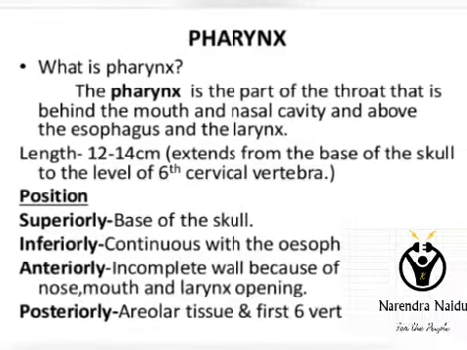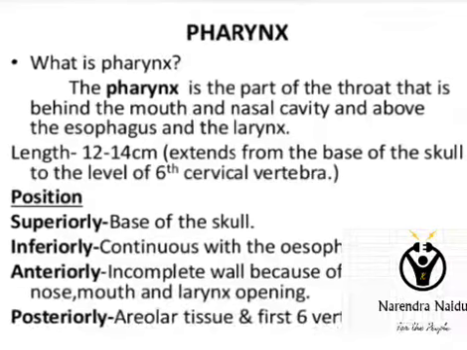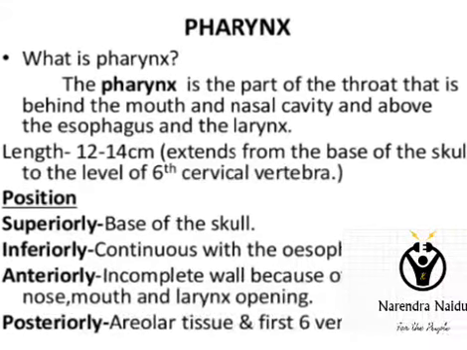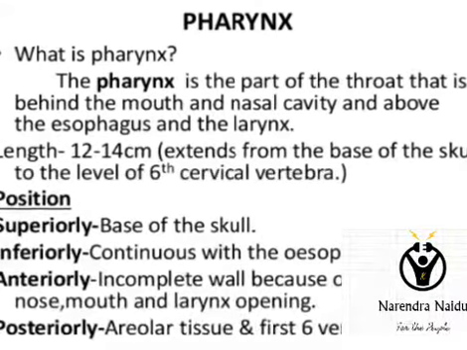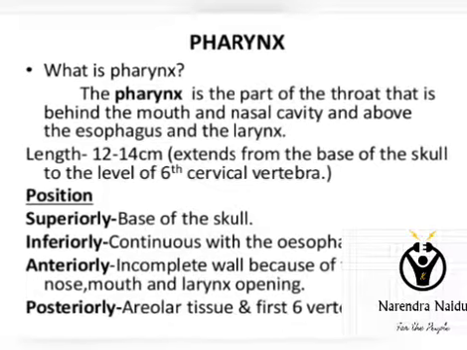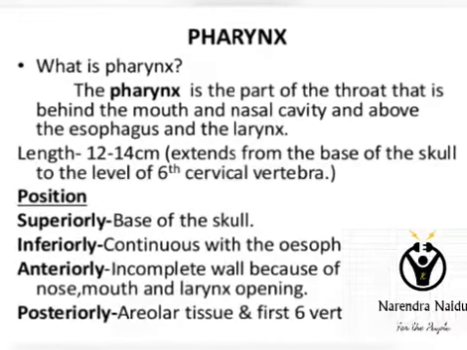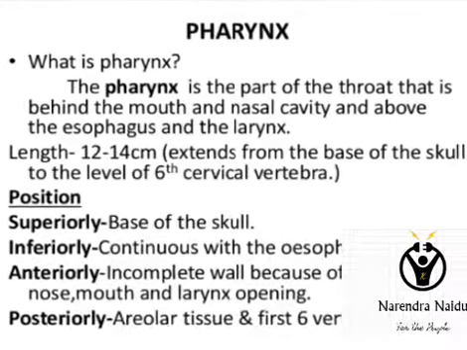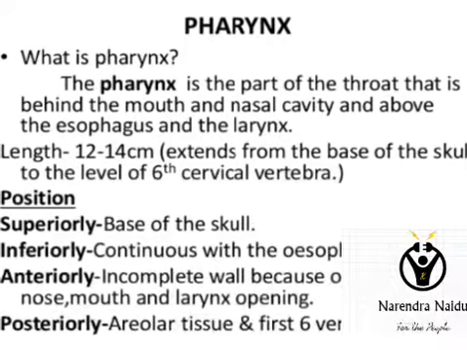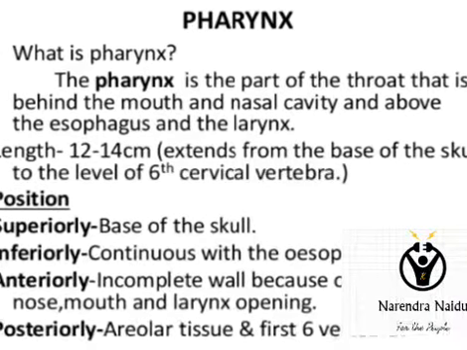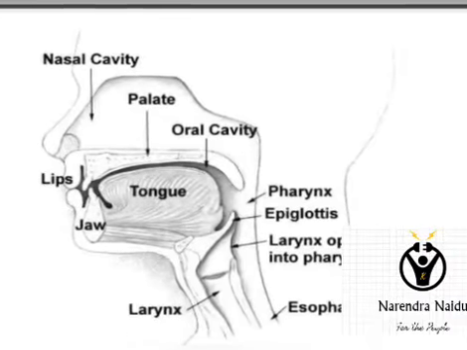And the next one is pharynx. Pharynx is also a part of the throat which is present behind the mouth and nasal cavity, and it is present above the esophagus and larynx. The length of the pharynx is almost 12 to 14 centimeters. And superiorly it contains a skull, inferiorly it contains esophagus, anteriorly it contains incomplete wall.